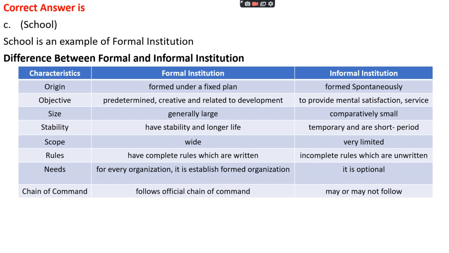And if we see the rule, in case of formal institutions there are complete rules which are written, while in case of informal institutions there are incomplete rules which are unwritten. And in terms of needs, formal institutions are only formed when there is a need, while in case of informal institutions it is optional. And if we see the chain of command, formal institutions follow the official chain of command, that is, lower authorities follow the orders of their higher authorities, while in case of informal institutions, that chain of command may or may not be followed.